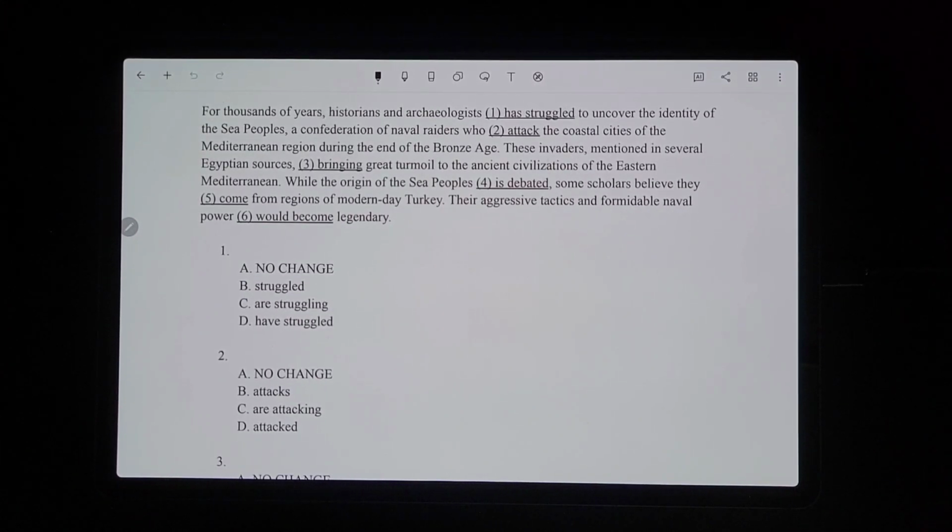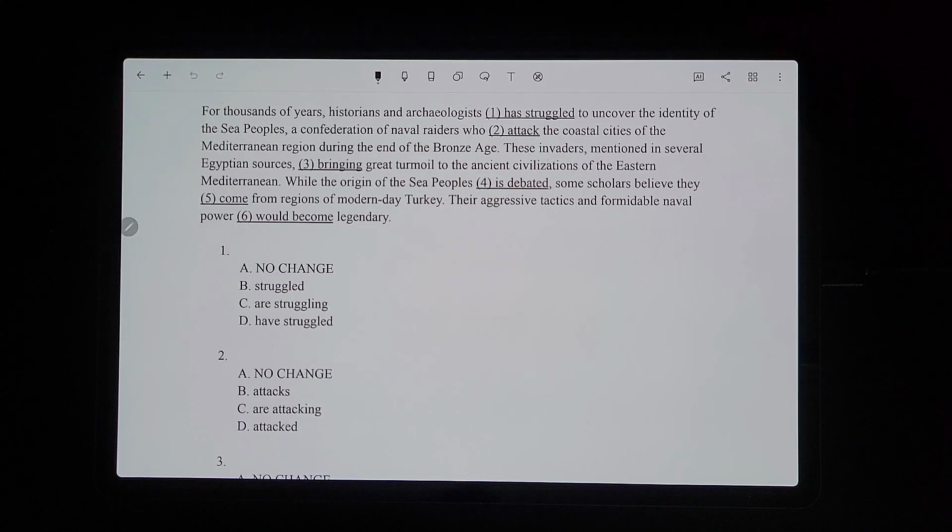Okay, now we're on verb quiz number 4. For number 1, it says, for thousands of years, historians and archaeologists has struggled to uncover the identity of the Sea Peoples, a confederation of naval raiders who attack the coastal cities of the Mediterranean region during the end of the Bronze Age.